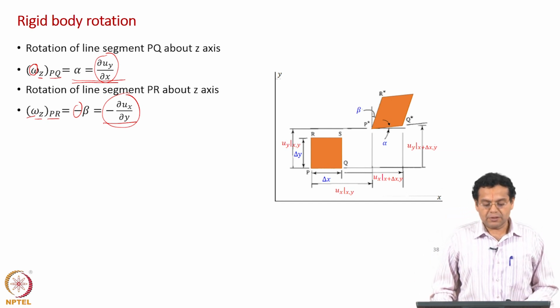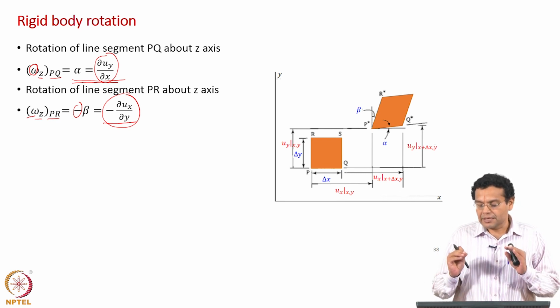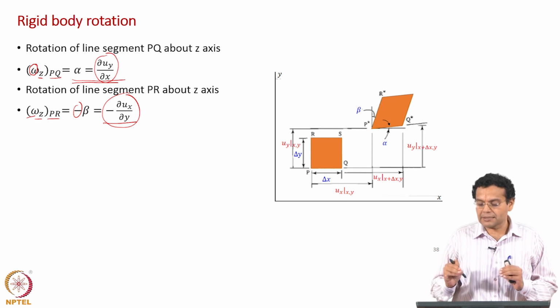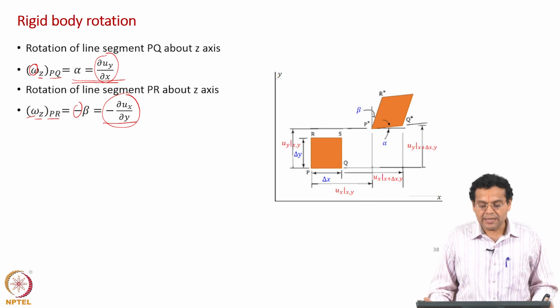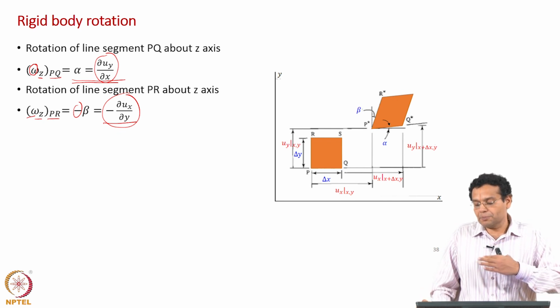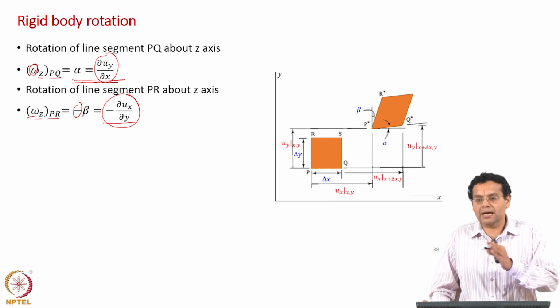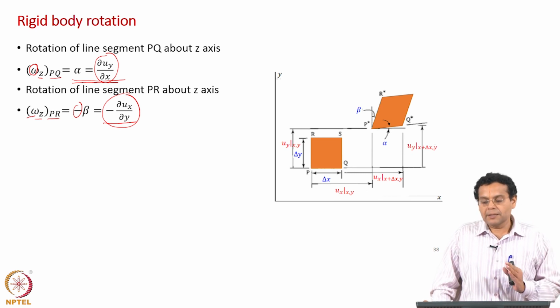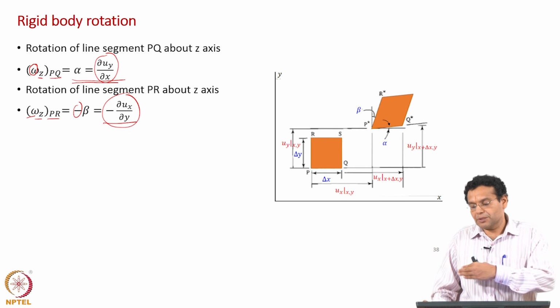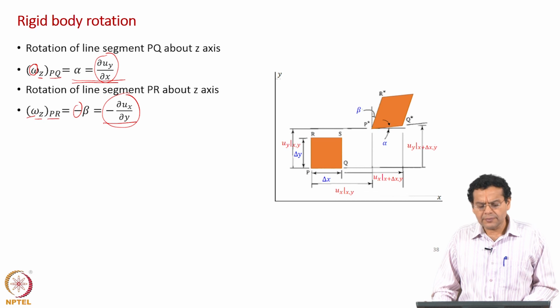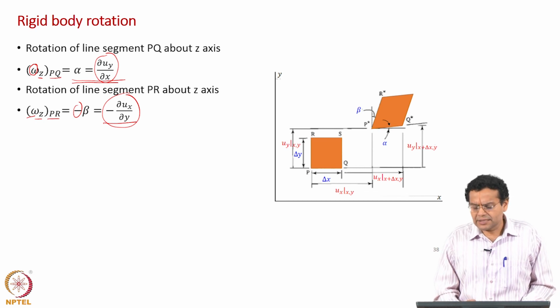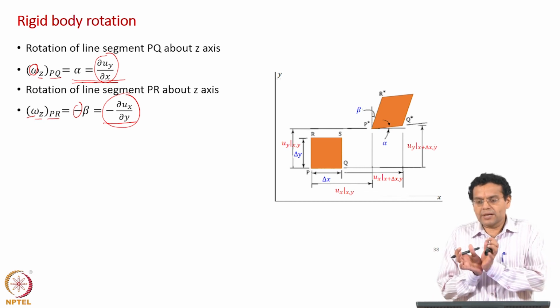Earlier we were interested only in the difference between PRQ and PR star Q star. So, we were interested only in alpha plus beta, we need not worry about sign. But now we have talked about rotation, how PQ rotates, how PR rotates. PR rotates in the clockwise direction, PQ rotates anticlockwise. So, we start assigning signs. Now, when we defined shear strain, what did we say? We take two line elements, and then what is the change in angle.